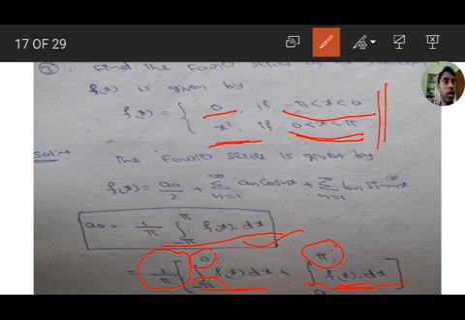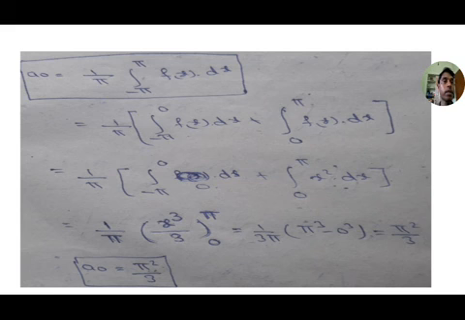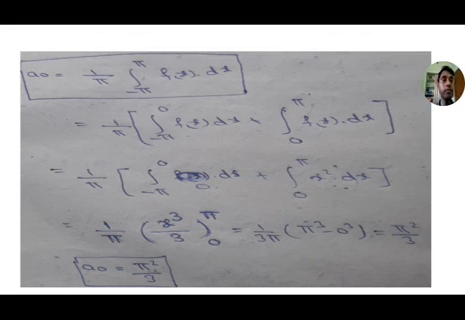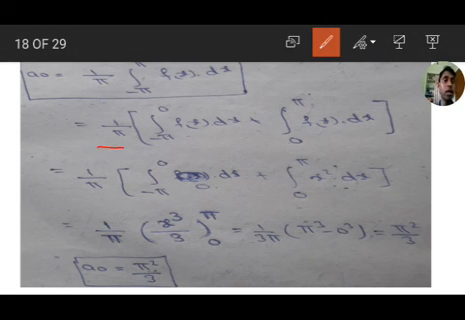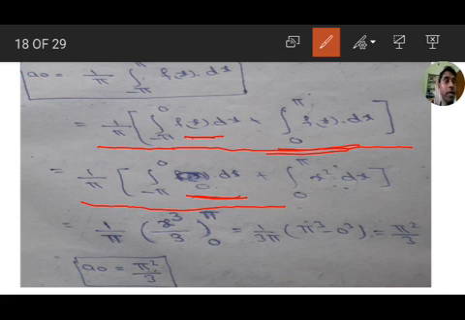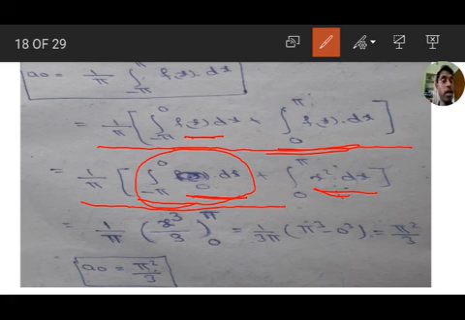So 1 by pi integration minus pi to 0 of 0 into dx plus 0 to pi of x square dx. The first integration value is total 0, and the integration of x square is x cube by 3.